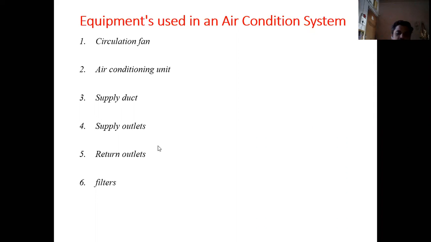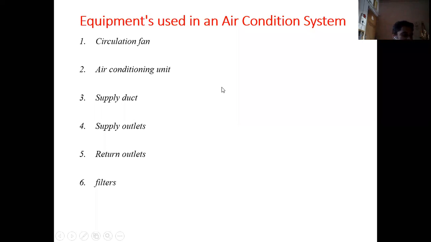Then return outlets. These are the openings provided in the rooms in order to remove the air from the rooms. This is the function of return outlets. Okay, these are the types of grills provided on the air conditioner. The filters are provided in order to filter the air that is coming inside the room. So these are the main parts that are provided in an air conditioning system.